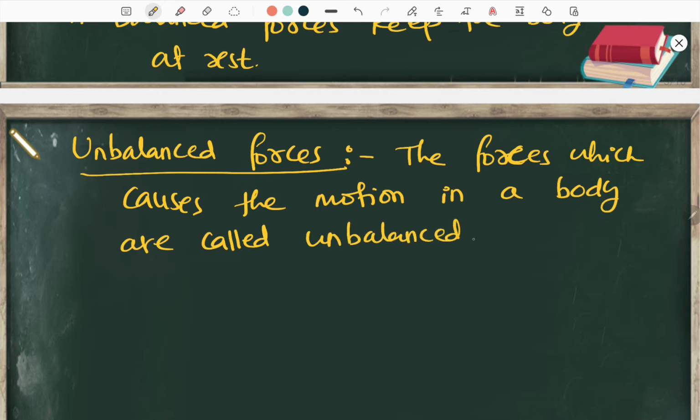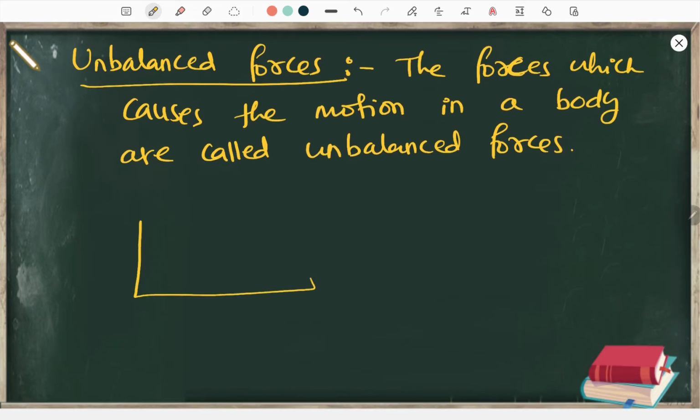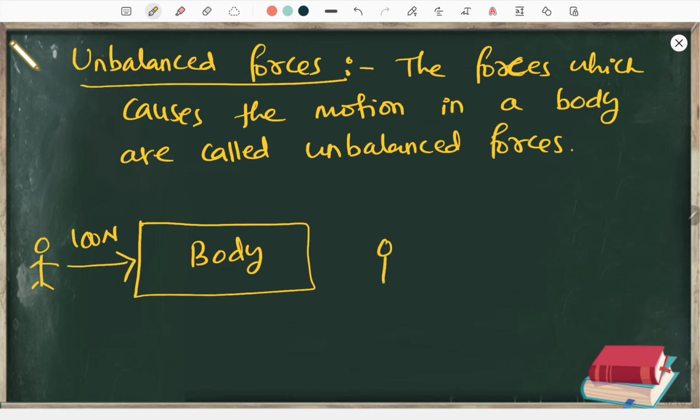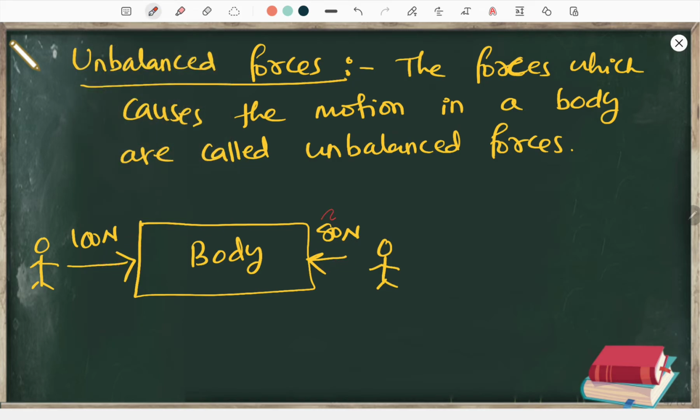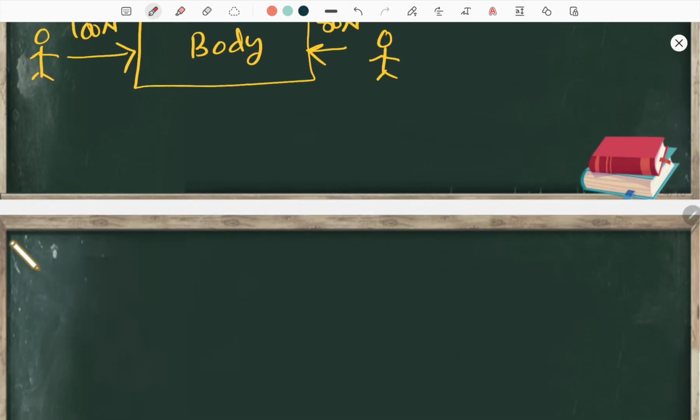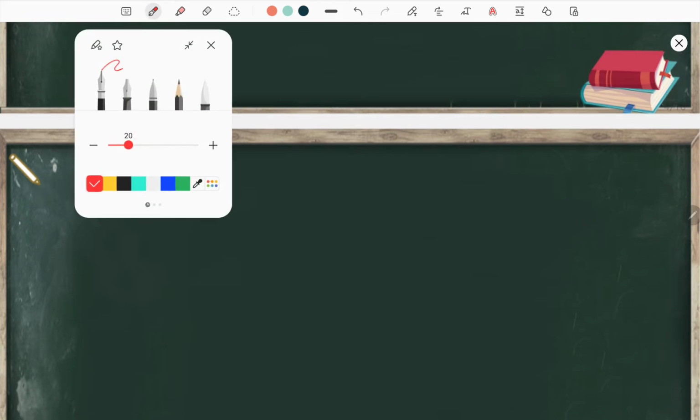All right, so unbalanced forces means they have to cause motion in a body. For example, here is one body. Here there is a boy who is applying, let us take, 100 Newton, and there is one more boy applying a force of 80 Newton. Now where will this body move? Definitely you can say that here this force is more, here this force is less. That's why the body will move in this direction with how much force? With 20 Newton force.